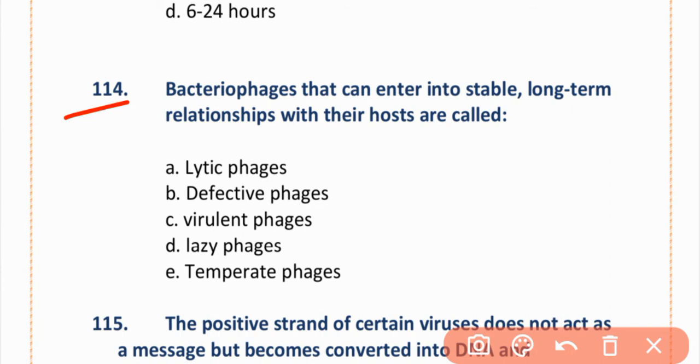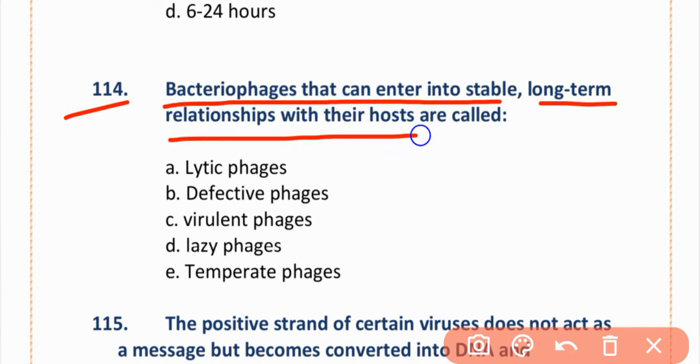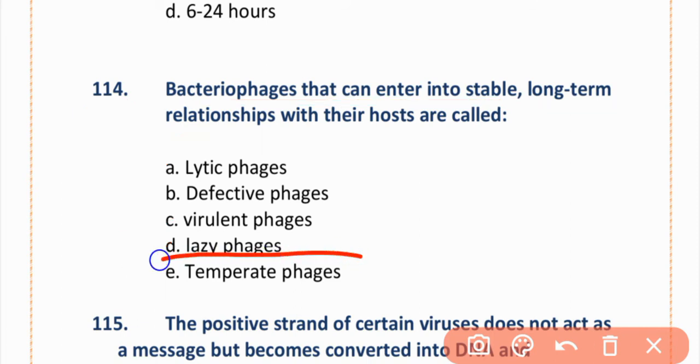MCQ number 114. Bacteriophages that can enter into a stable long-term relationship with their host are called: lytic phage, defective phage, virulent phage, lazy phage, or temperate phage. The correct option is option E, temperate phage.